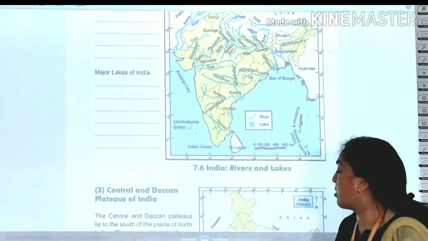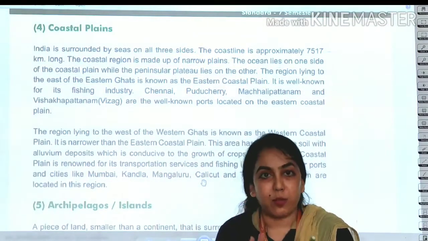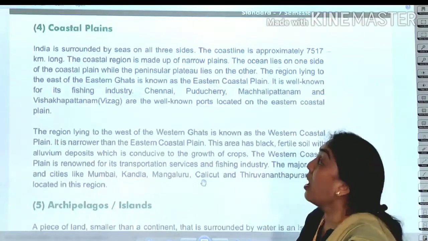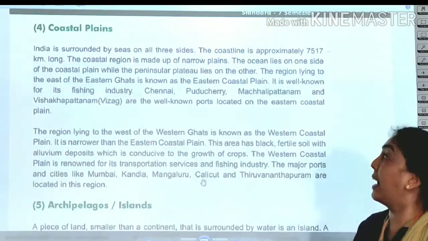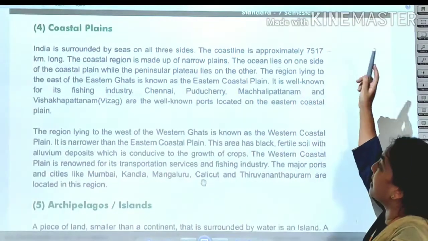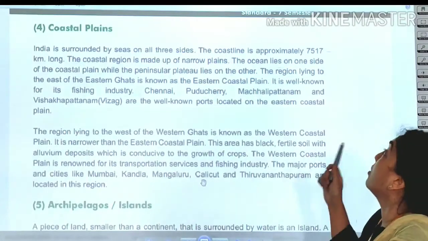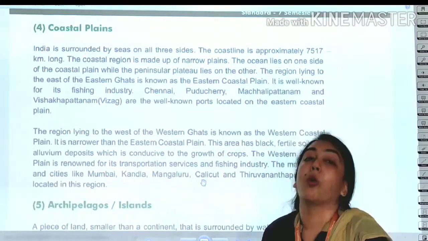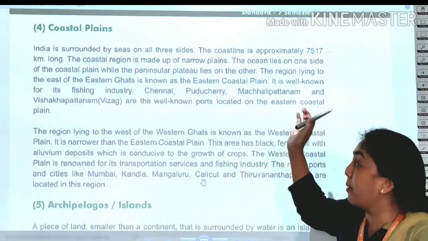Moving to the next topic, coastal plains. It is the sea coast, the shore of our India, that is being discussed here. And India is surrounded by seas on all 3 sides. The coastline is approximately 7,517 km long. Underline this line: the coastline is approximately 7,517 km long. A question can be asked as what is the total coastline? So you have to remember this.